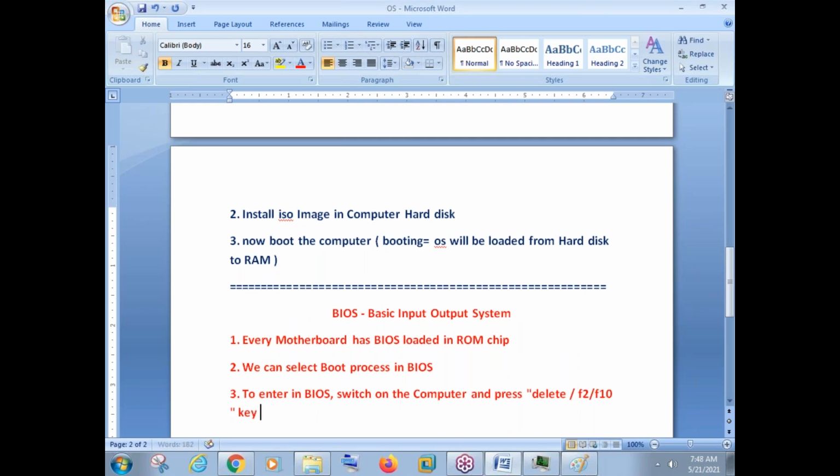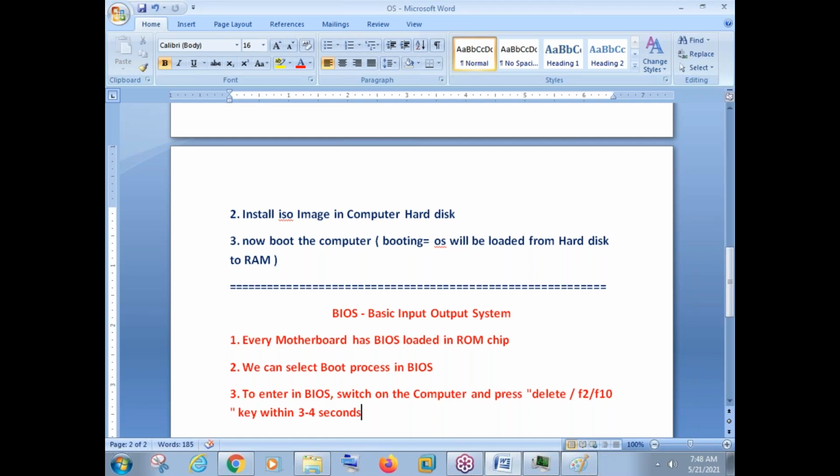Press it within 3 to 4 seconds. In some other machines it can be some other key also, but in 90% of cases it will be one of these three: delete, F2 or F10.